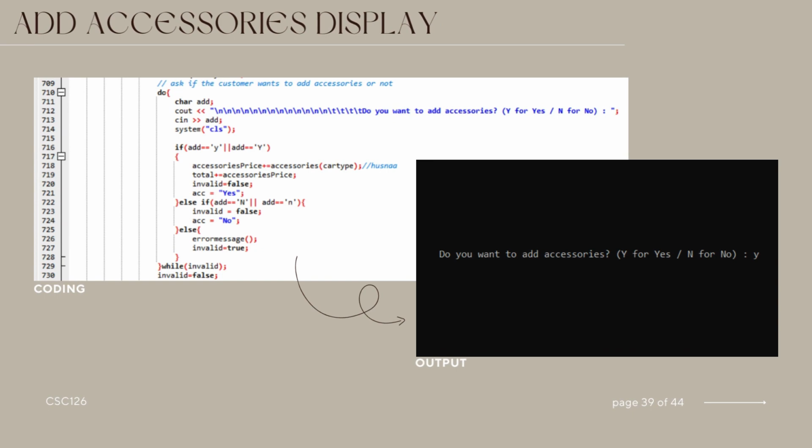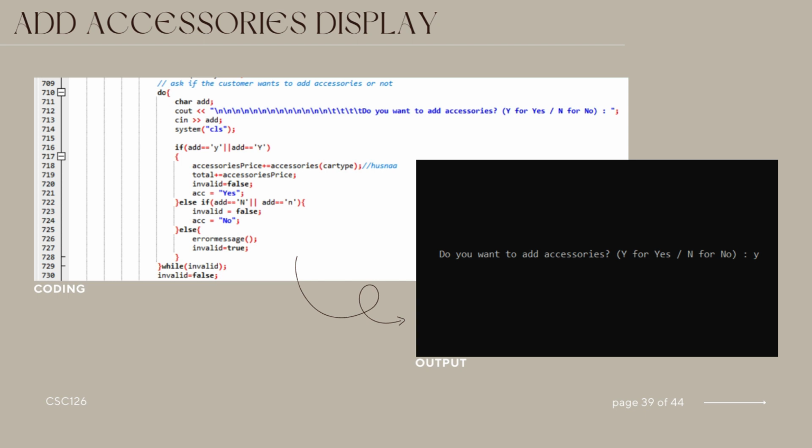In this code segment, a do-while loop is used to repeatedly prompt the user whether they want to add accessories to their purchase. The loop continues until a valid input, either Y for yes or N for no, is provided. Inside the loop, the user's input is captured and stored in the variable add. If the user chooses to add accessories by entering Y, the accessories price is updated based on the selected car type and the total price is incremented accordingly.